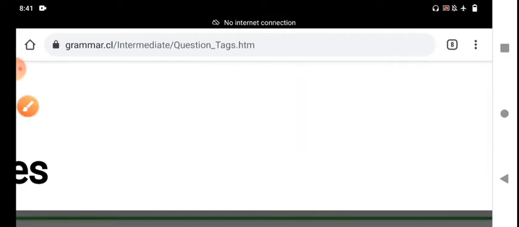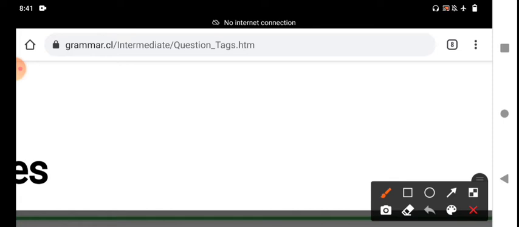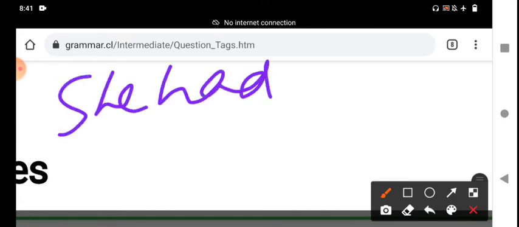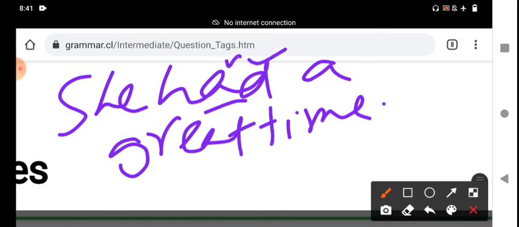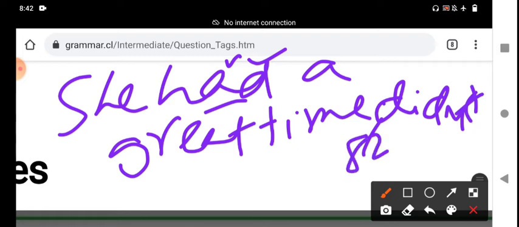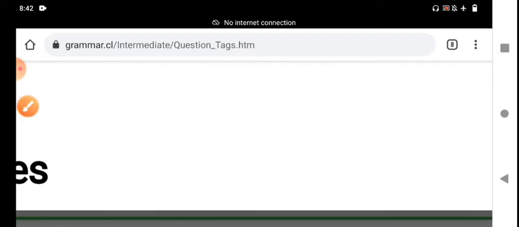She had a great time. For example, past tense verb. She had a great time. Great time means a favorable time for her. Everything happened favorably. What is the tag? Had indicates past tense V2. We should take the helping verb did. A positive statement. What is the tag? "Didn't she?" It is the tag. "Didn't she?" That is the next rule, my dear students.